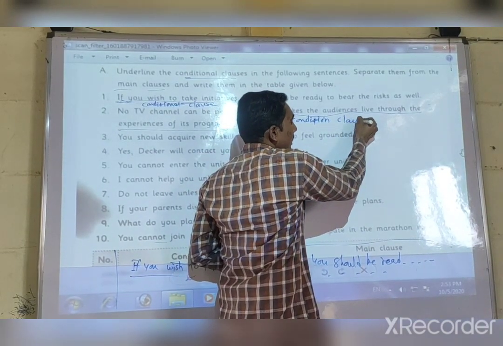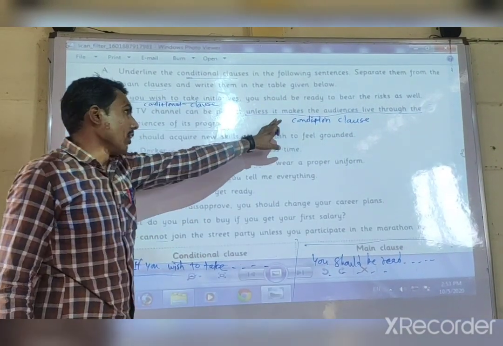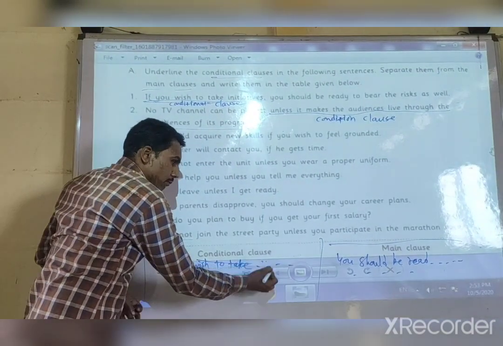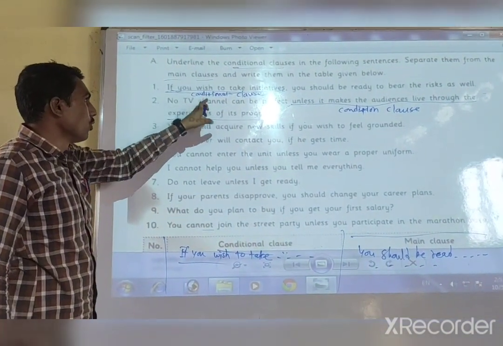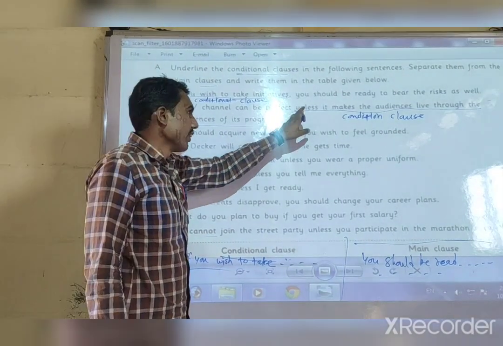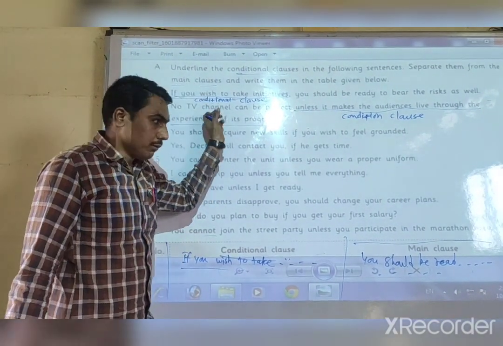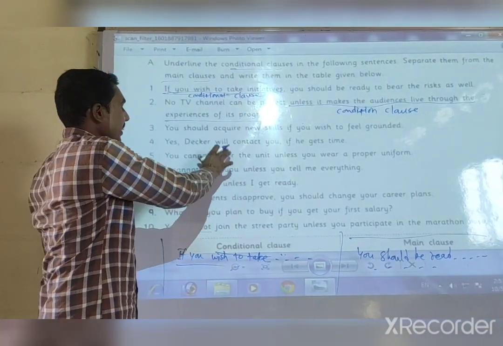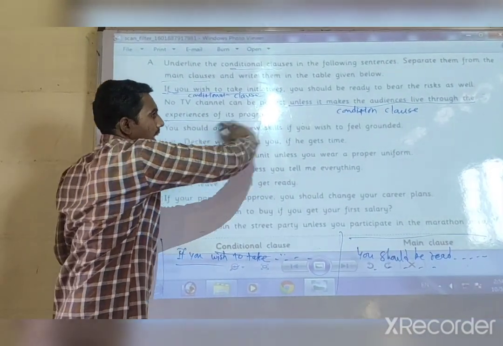Conditional clause. You want to keep this conditional clause in this box, and then remaining part, No TV channel can be perfect. You want to keep this sentence into main clause. In this way you can separate the main clause and conditional clause.